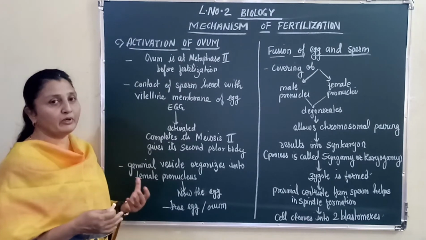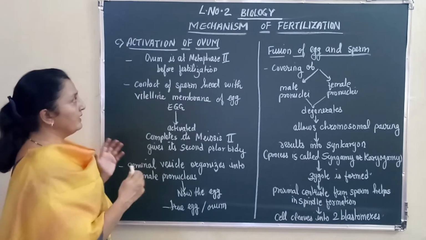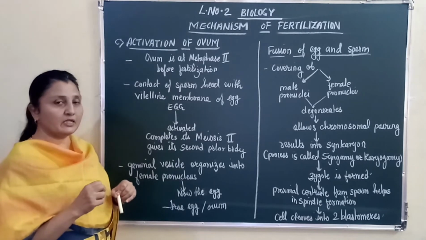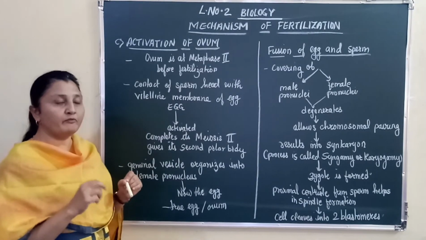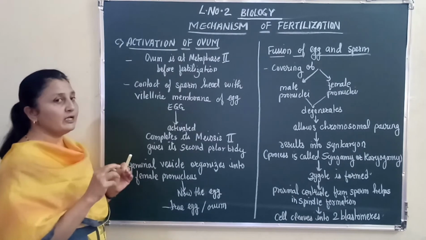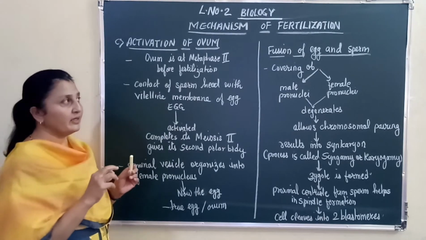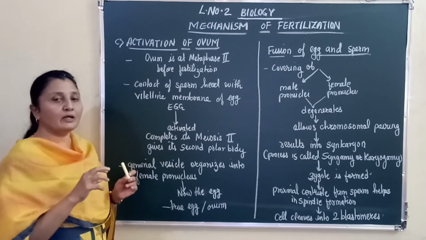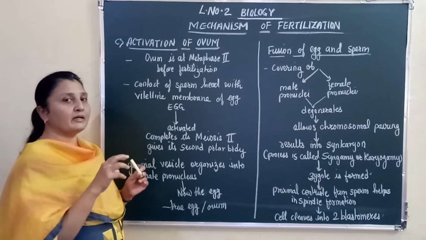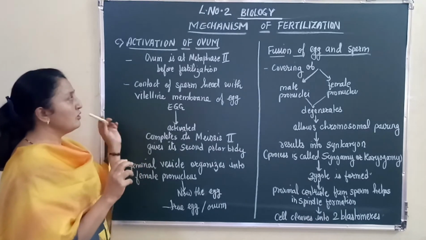Again, an important event that you need to understand, right? When the ovum was released into the oviduct, it was in incomplete meiosis 2. That is, the egg got arrested in metaphase 2.